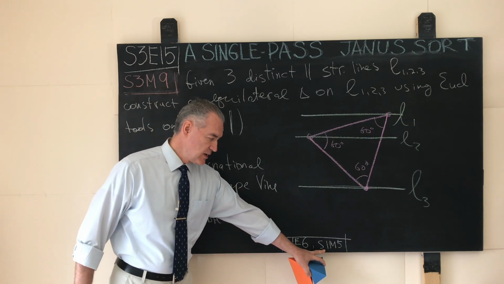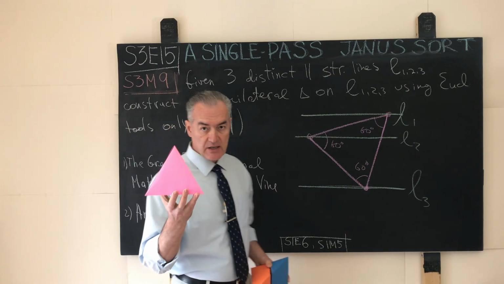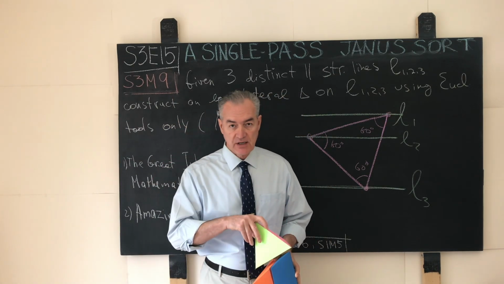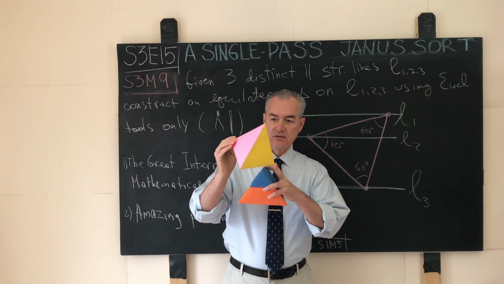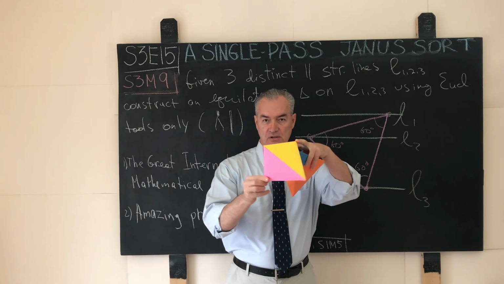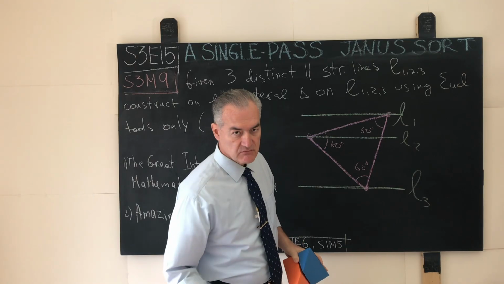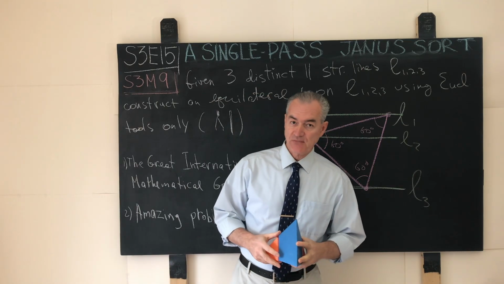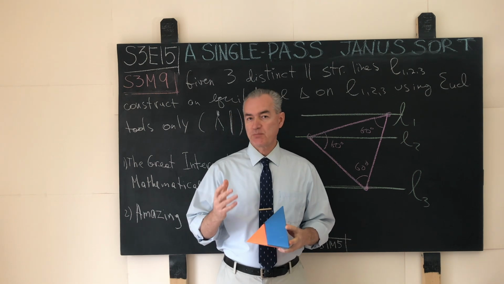That was the mathematical problem S1E6. We took a regular tetrahedron. Here I have a paper model that is made out of pieces of paper that have different colors. And then the question was, how do we traverse this regular tetrahedron in the shortest possible way?